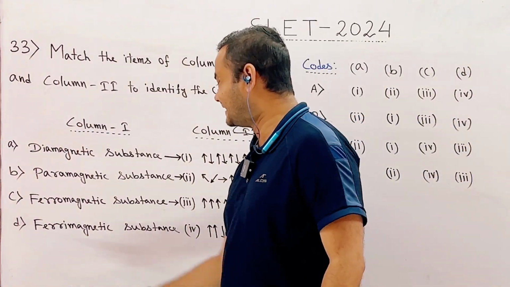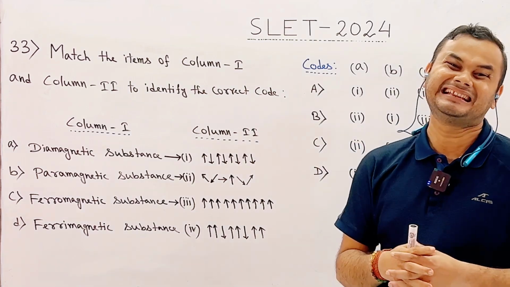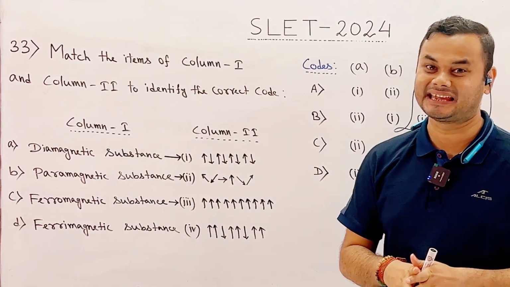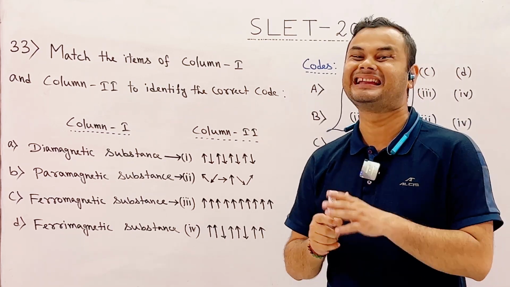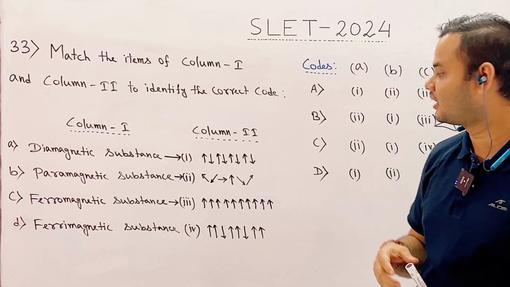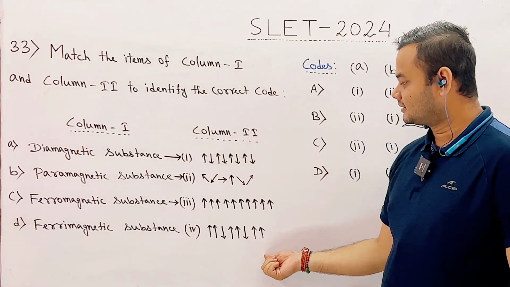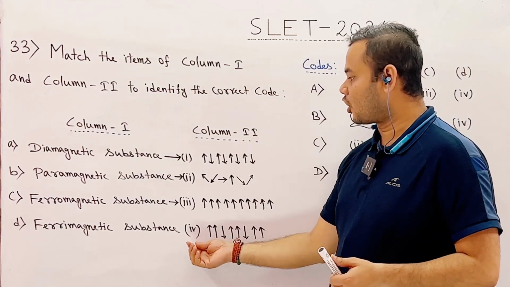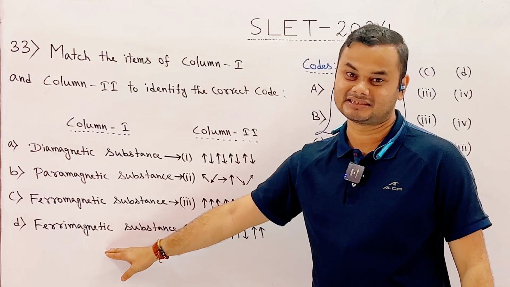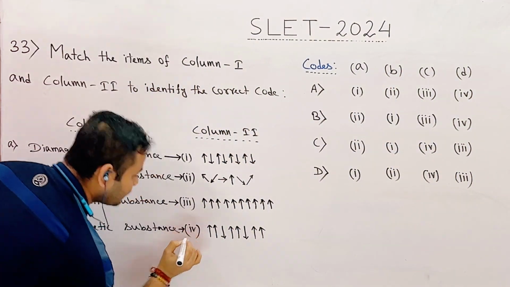The last one is ferrimagnetic substance. Students, we know that ferrimagnetic materials or ferrimagnetic substances are those substances in which magnetic dipole moment of nearest neighbor atoms are not equal but they are antiparallel. So if we redraw these magnetic dipole moments, then we will see that this option number 4 will represent the property of ferrimagnetic substance. Okay? So D is related to option 4.